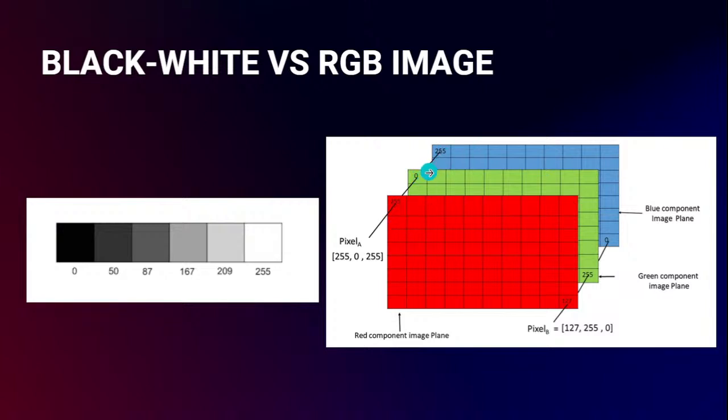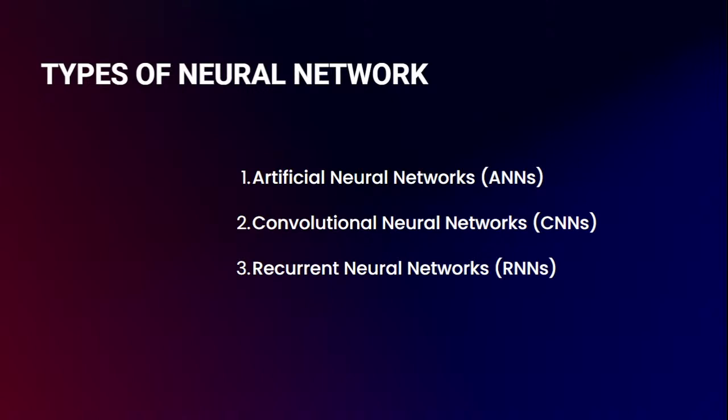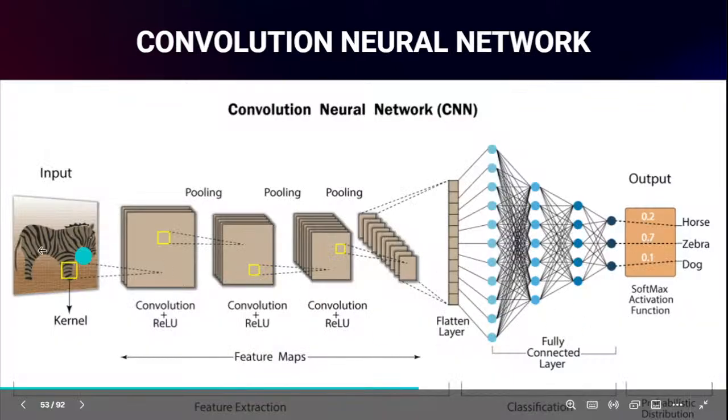For example, if green and blue are 0 and red is 255, that tells us the output in that particular pixel is red color, because it's the full value and the remaining are 0. If it is 0 in all the places, it is considered a black image. If it is 255 in all the places, it is considered a white image. So that's how the color is generated. In this format, we'll do some processing so that once again my data is in the format of numbers. This is the number conversion place.